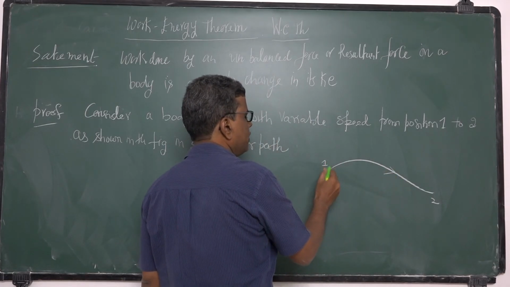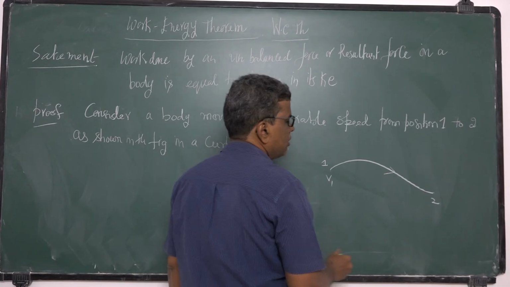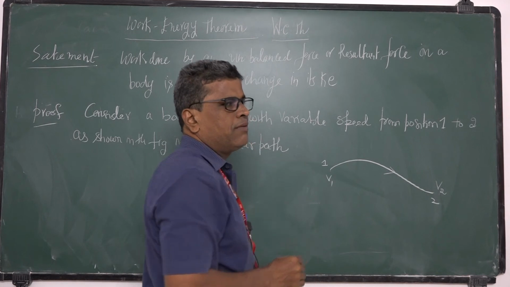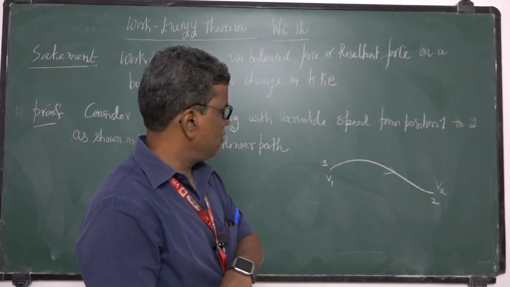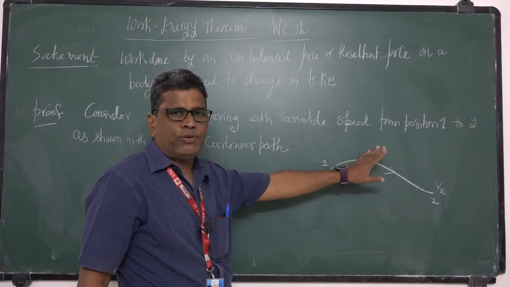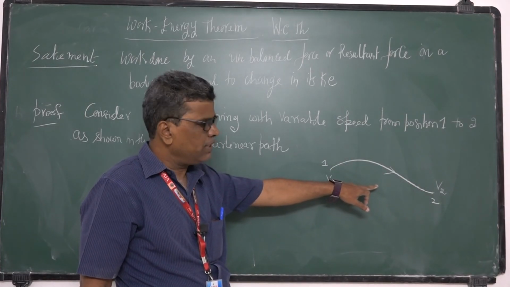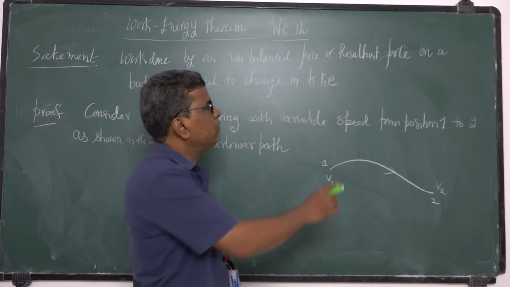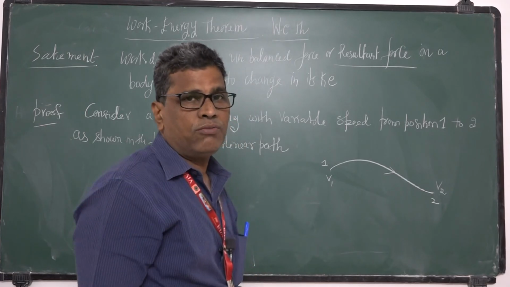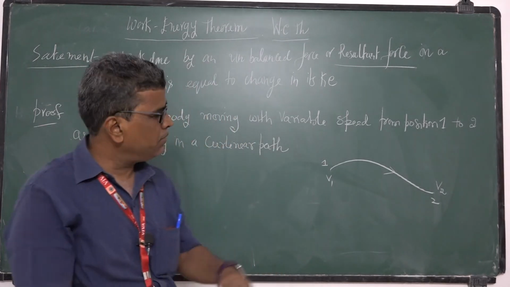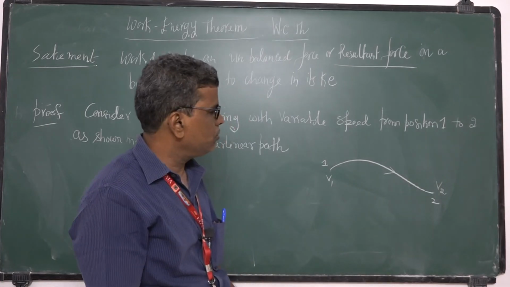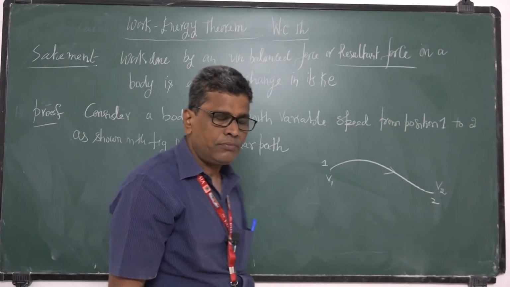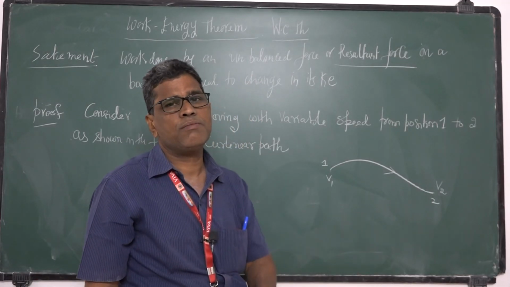Here the speed of the body, let it be v1. Here the speed of the body, let it be v2. I assumed that the speed of the body varies. Here I assumed that the resultant force means there is more than one force acting on the body. So those many forces I resolved into two components: one is the tangential component and the other is the normal component.